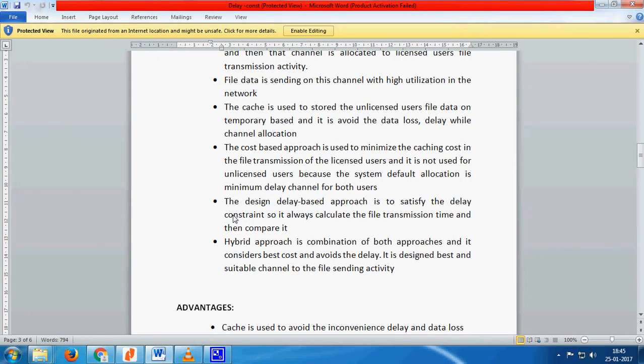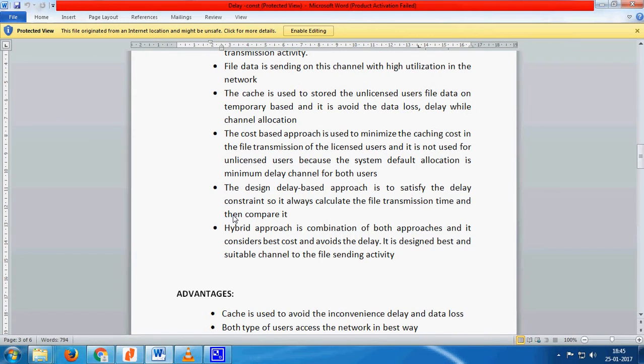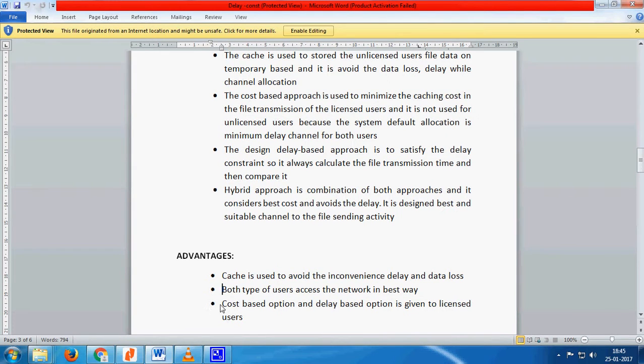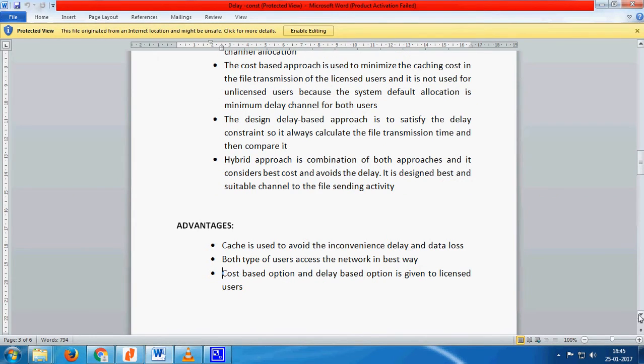Advantages: cache is used to avoid inconvenient delay and data loss. Both types of users access the network in the best way. Cost based option and delay based option are given to licensed users.